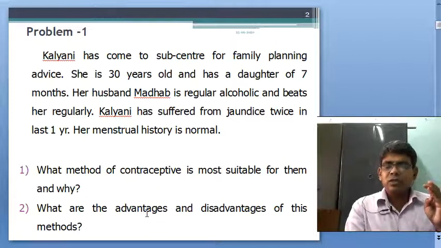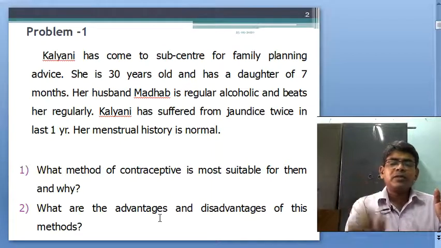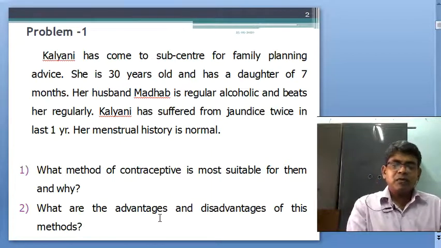It is not used before each and every coitus. And it gives a prolonged protection, that is 5 years for 375 and 10 years for 380A.